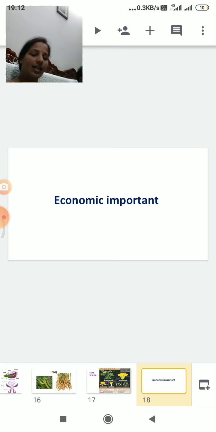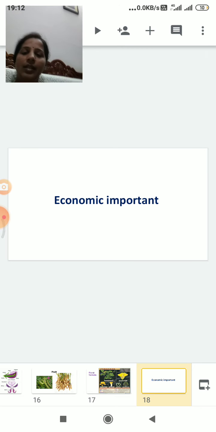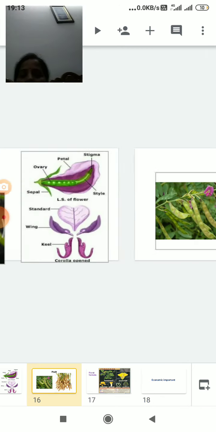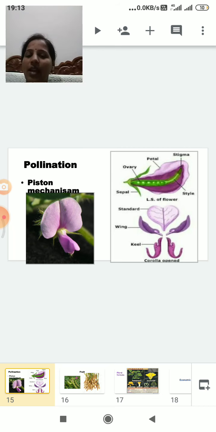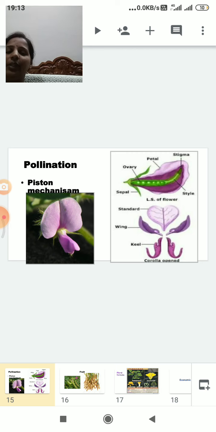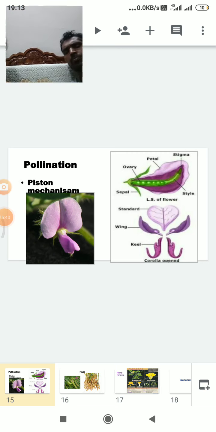So this is the family Fabaceae. It's called the pea family, or generally the Papilionaceae family, the pulses family also. We can call it by different names of the Fabaceae. Thank you very much.